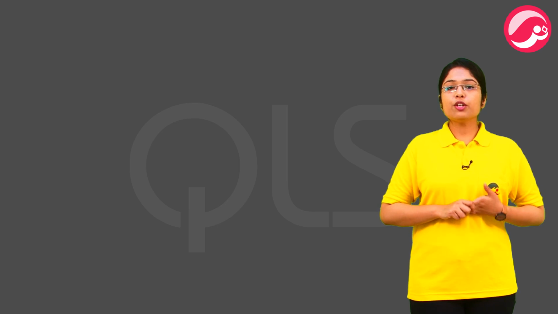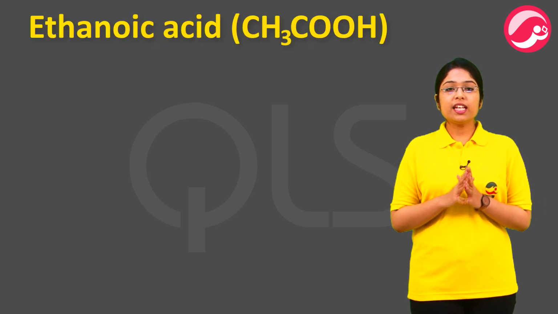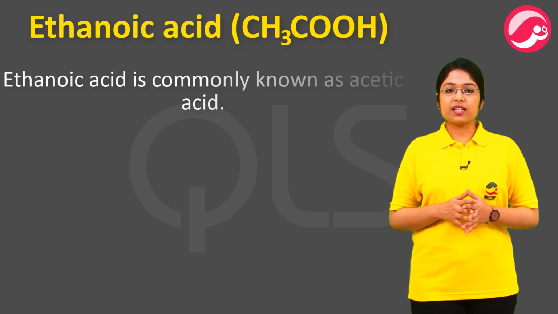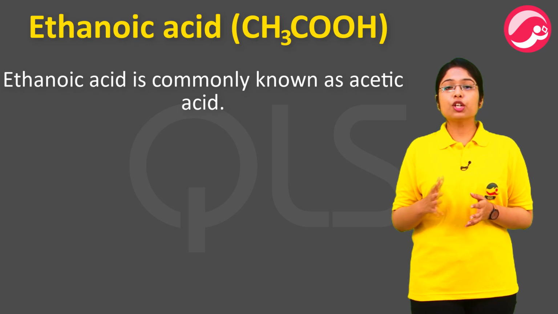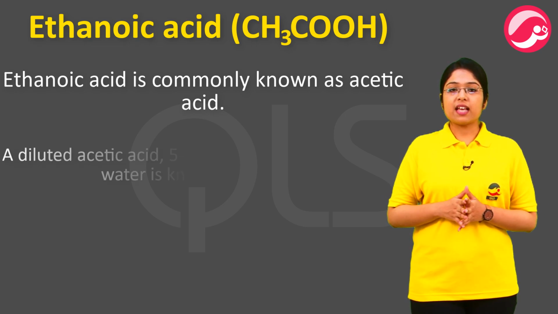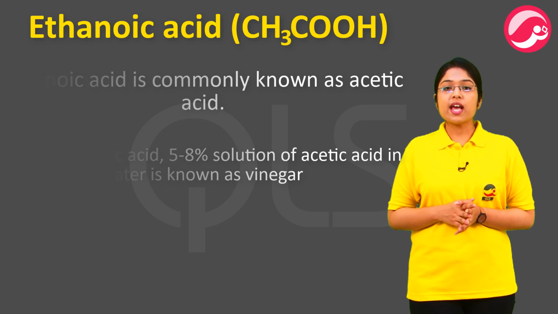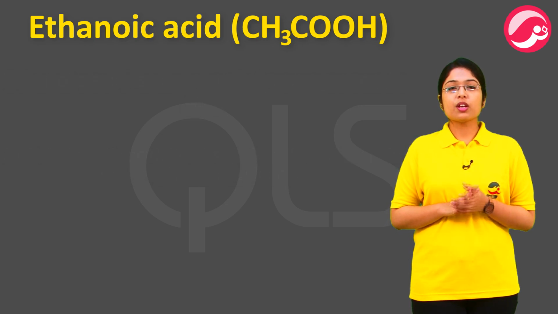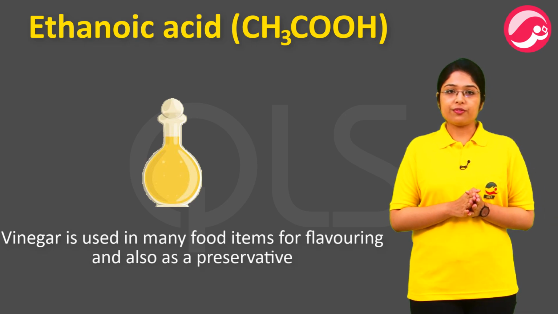Now, we are going to talk about a carboxylic acid, ethanoic acid. Ethanoic acid is commonly known as acetic acid. As the name itself suggests, it is an acid, but it belongs to the group of weak acids. Ethanoic acid एक acid तो है, but एक weak acid है. A diluted acetic acid, nearly 5 to 8% solution of acetic acid in water, is known as vinegar. Vinegar is used in many food items for flavoring and also as a preservative.